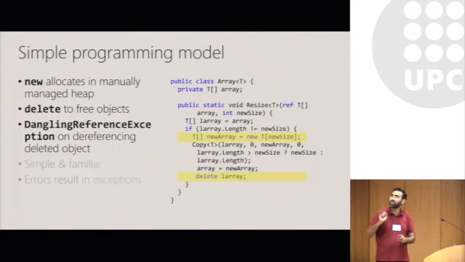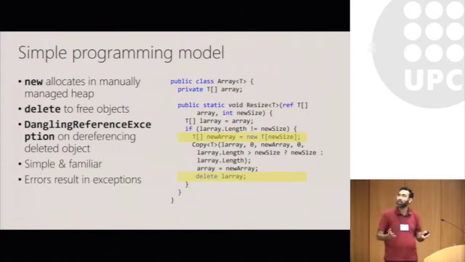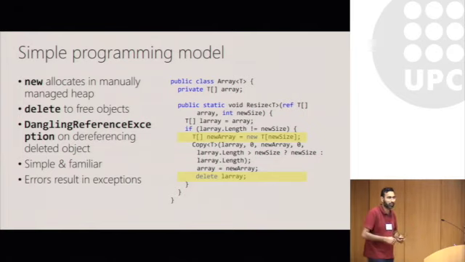Note that it's a very simple programming language. Most C programmers are very familiar with this. There are no complex abstractions such as ownership types and so on. And most importantly, unlike C and C++, all errors result in exceptions, and they result in exceptions at the point you attempt to dereference using a dangling reference. And these exceptions can be caught and debugged fairly easily.